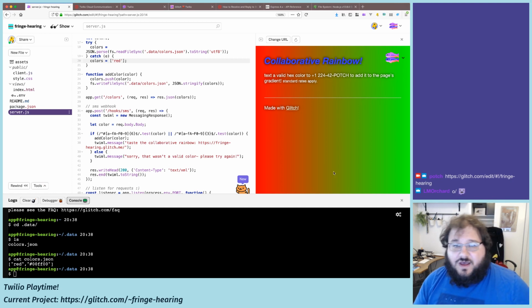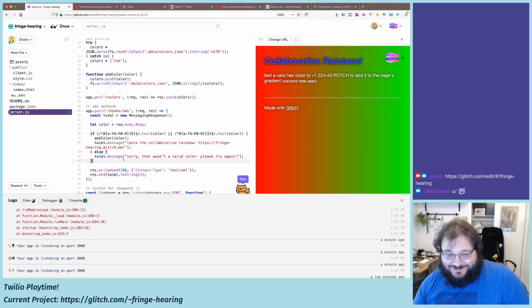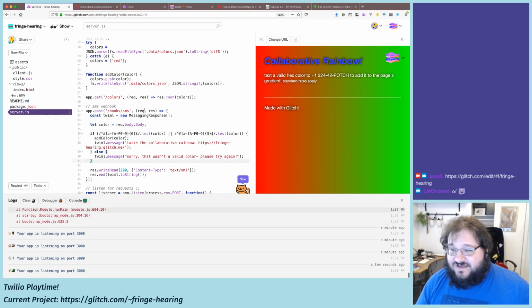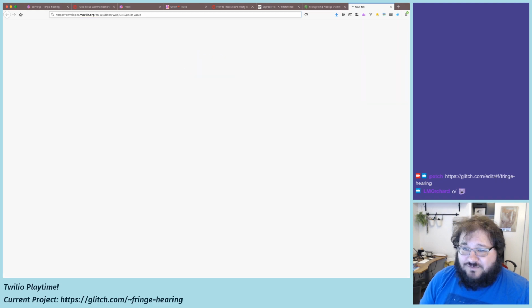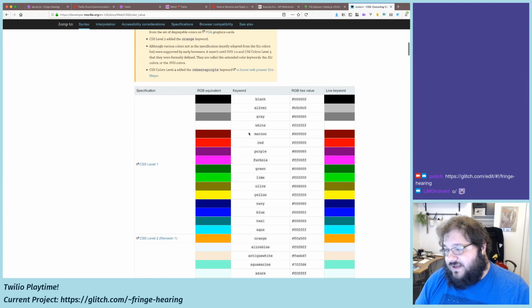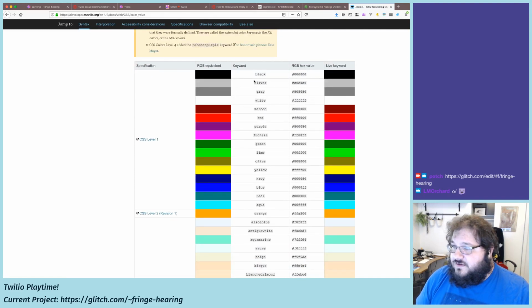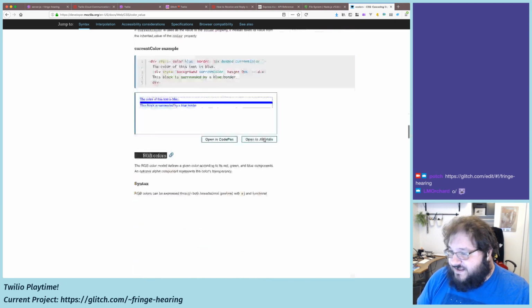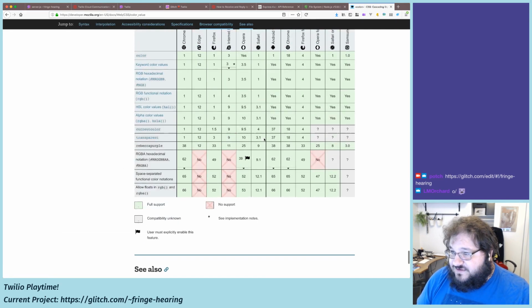Yep, cool. We're no longer losing people's data. That's, I think, a nice, respectful thing to do. We can now get a list of all the CSS colors. And I'm just going to grab that from MDN, I think. I'd love to support any valid CSS color. But right now, let's start. Listen, I want all of these. I believe they might actually just be in the spec. So if they're in the spec, it's just a list.